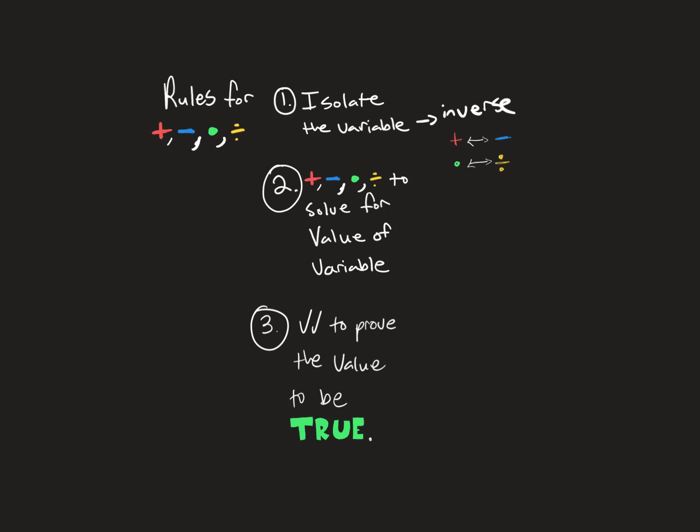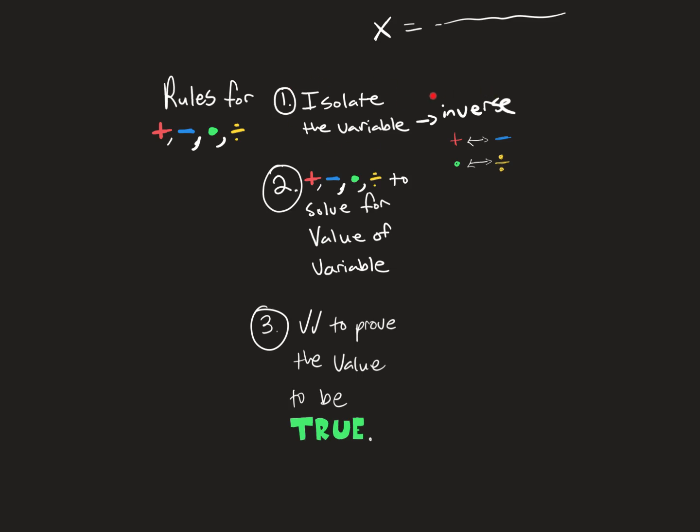Thought about it over the weekend and felt like rule 3 needed to happen. But rules for adding, subtraction, multiply, and divide, the first, they're all pretty much the exact same. It's just identifying what operation you are starting with and then which one you go to. So first we want to isolate the variable. We want it on its own. So for example, we want x on its own, x equal to everything else on the other side. So we want to isolate the variable.